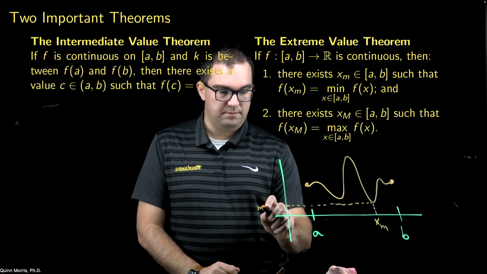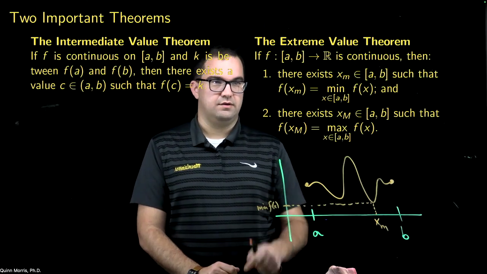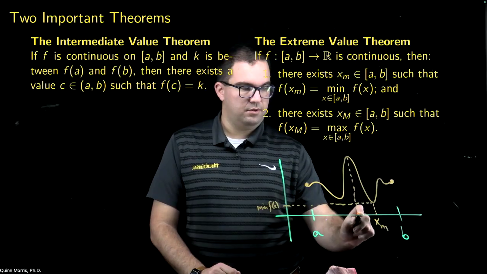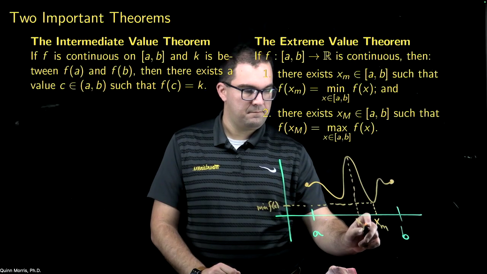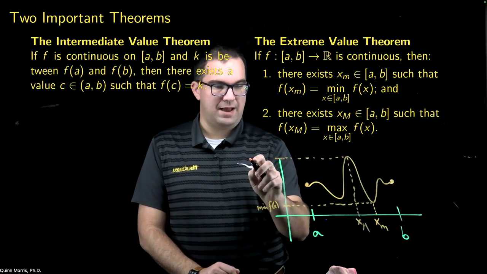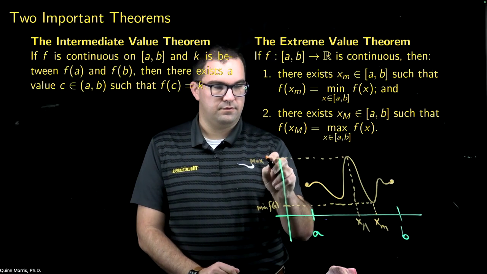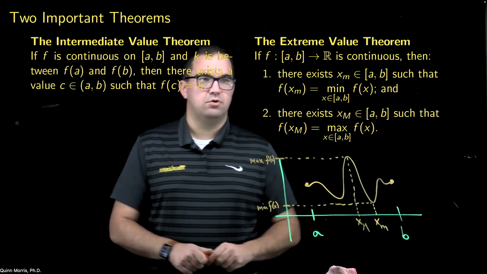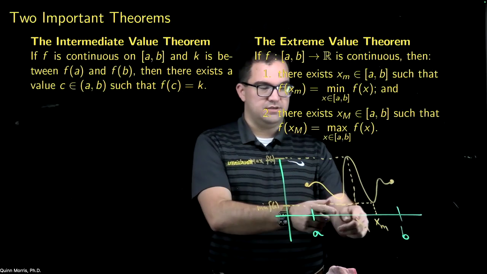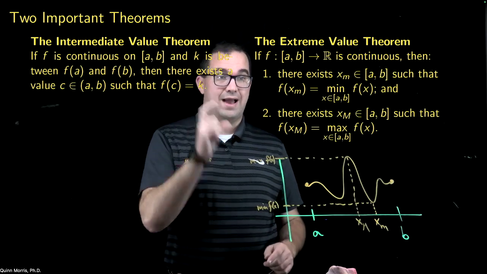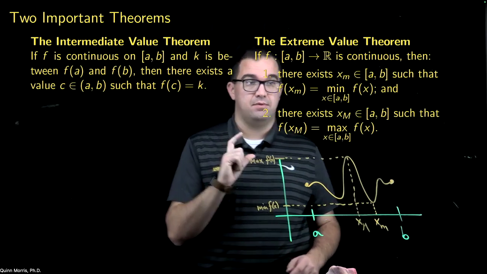So this is the minimum value of f of x over the interval [a, b]. And there has to be an x sub capital M such that we actually achieve the maximum value of our function on that interval. So what the extreme value theorem says is that these values must exist. They must be in this closed interval [a, b], where I actually achieve my maximum and minimum values.